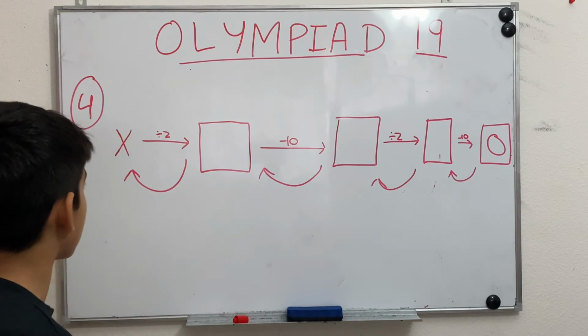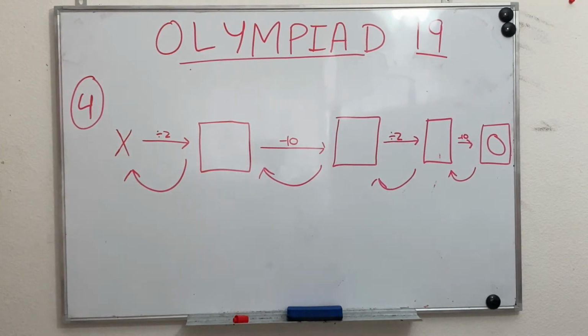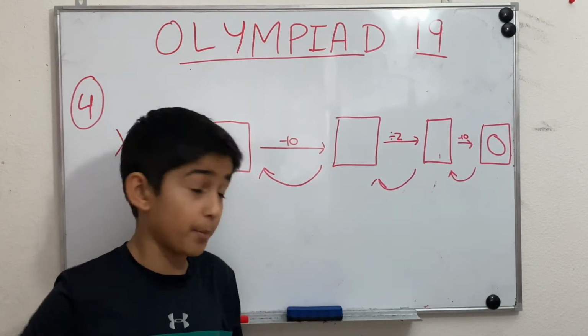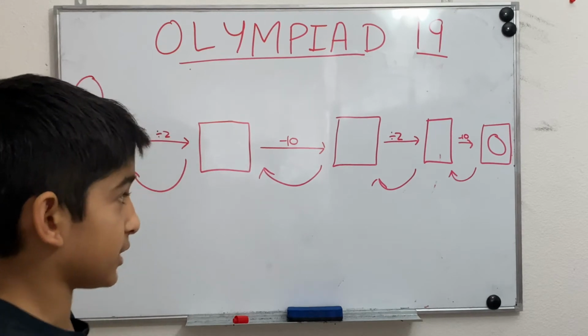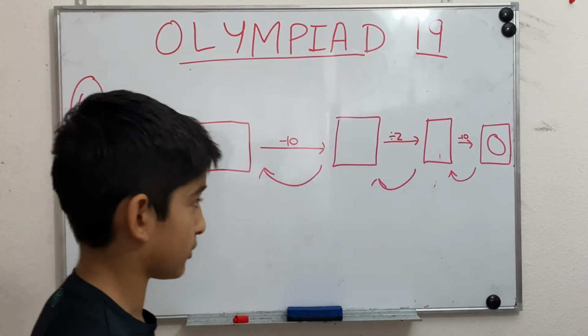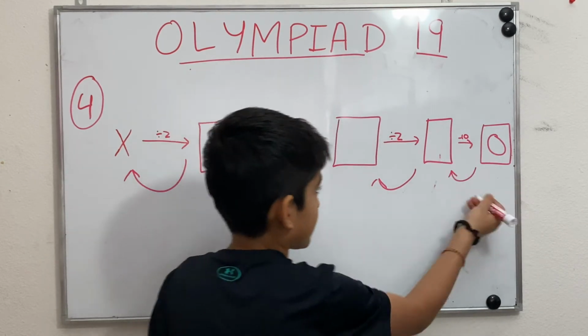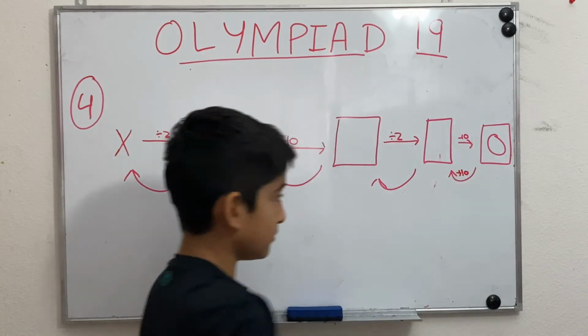So, as the question says, she first started with X amount of money. She divided by 2, or she spent half, and then 10 more, divided by 2 for the remaining money, and then subtracted 10 more and got 0. So what we're going to do in this is work backwards. What do I mean by that? Since it's minus 10 from here, we're going to do plus 10 because you're working backwards.